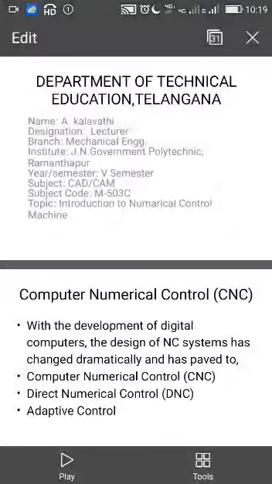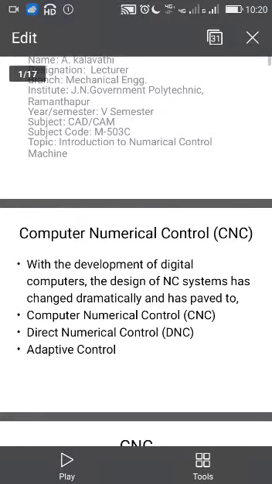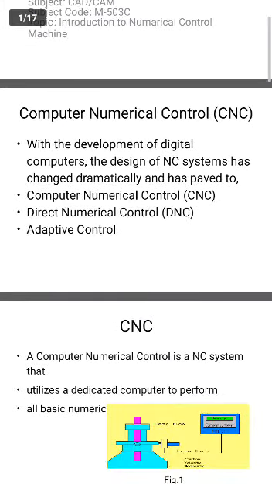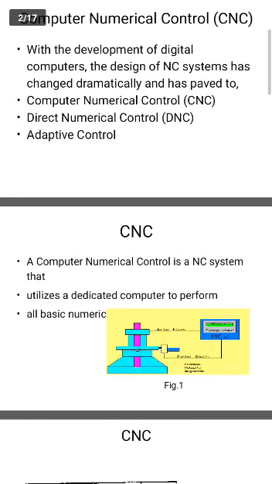Today we are going to start computer numerical control, that is CNC. What is CNC? With the development of the digital computer, the design of NC systems has changed dramatically and has moved to computer numerical control and direct numerical control. These are all different CNC programs. So what is this actually?